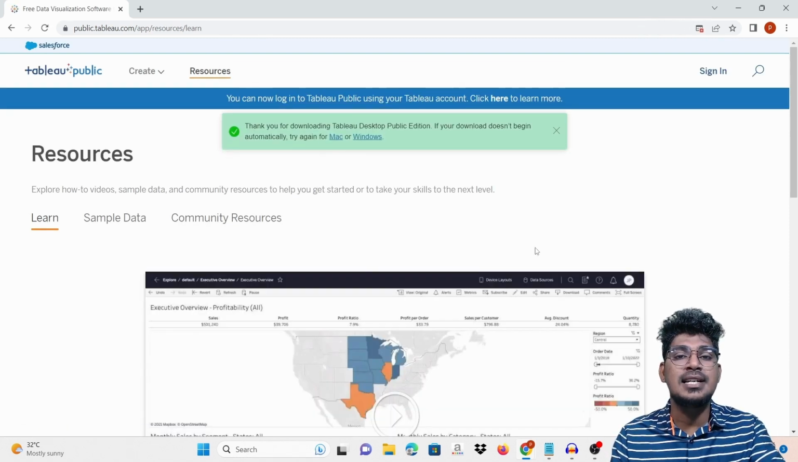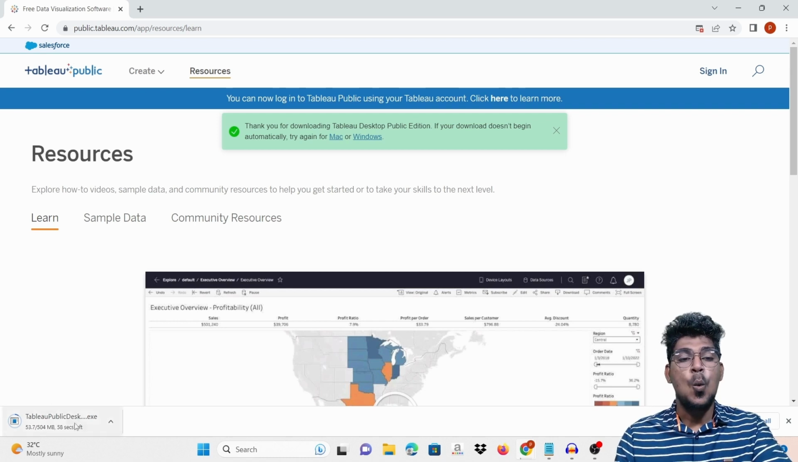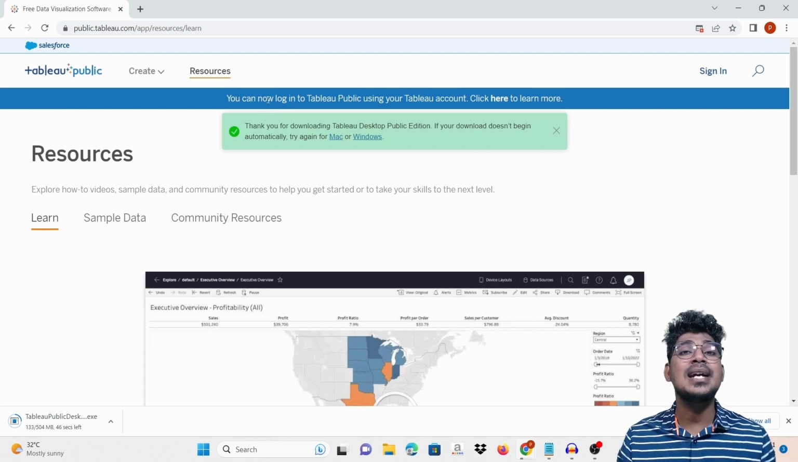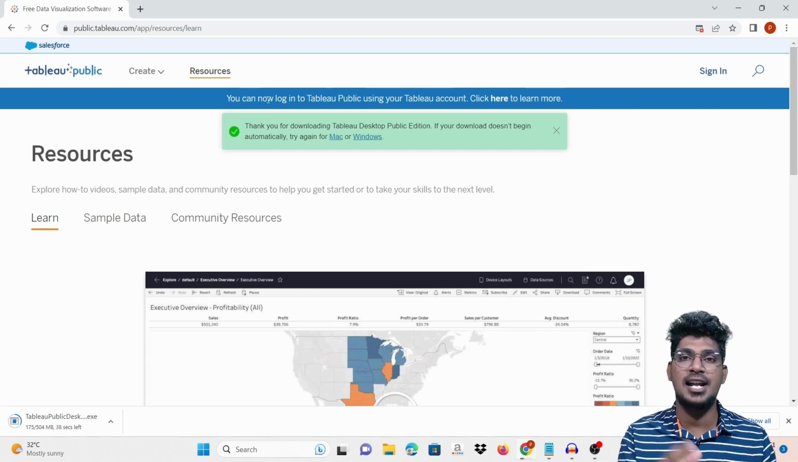And you can find it here for Mac and also Windows. So which one do you need? Of course, most people are using Windows, so that is the reason I'm going to click this one. Automatically, it will download the exe file. Once the download is completed, you can follow the procedure that I will tell you. So this is the way you can download Tableau Public. That link I will share with you.